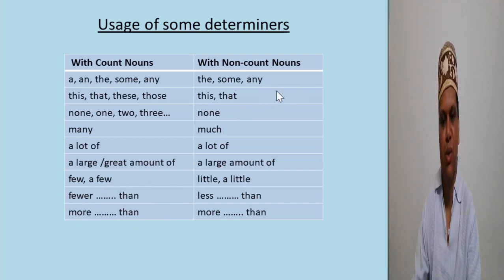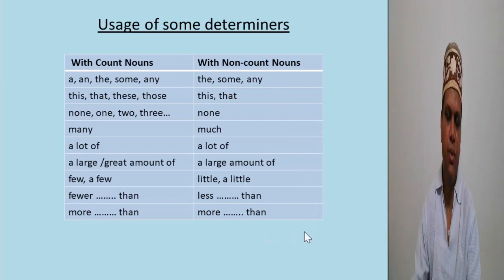With non-count nouns, we use the, some, any, this, that, none, much, a lot of, a large amount of, little, a little, and in comparison, less than and more than. This is an important tool for the usage of determiners. Students are asked to learn this table.